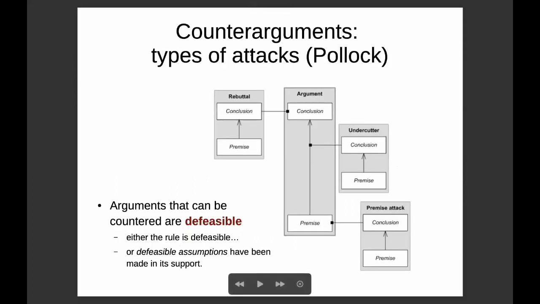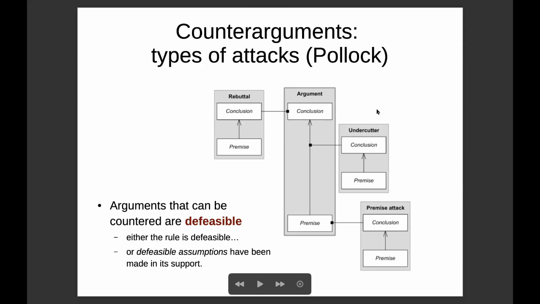A different schematization has been presented more recently by Pollock, considering in particular the type of counterarguments that one can construct. In general, all arguments are defeasible. They can be attacked in some way. Pollock identifies 3 types of attack. The rebuttal for him is a claim saying the opposite of the main claim of the argument. For instance, if I say last year in February I was in Paris, someone else could say, no, you were in Rome. None of us has yet given any support to our own statements. We just made clear the conflict, setting the stage for an argumentation.